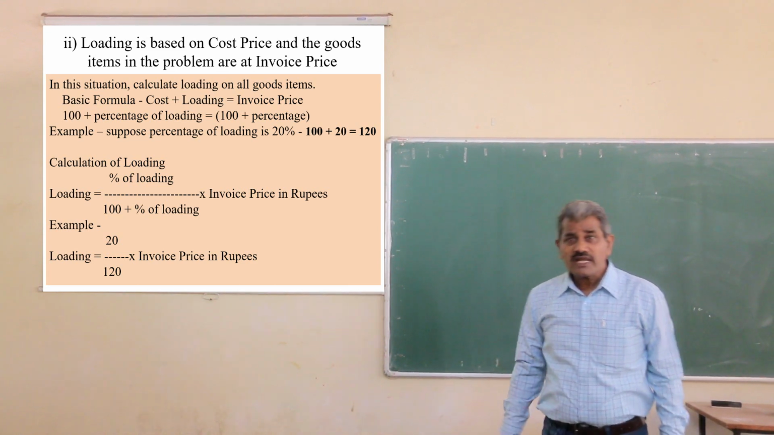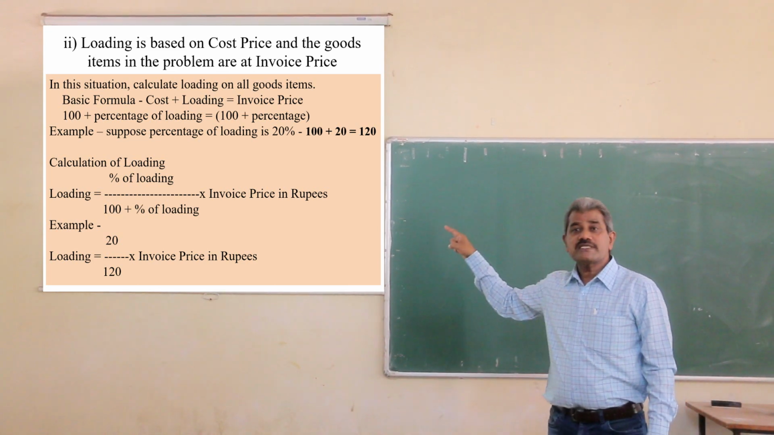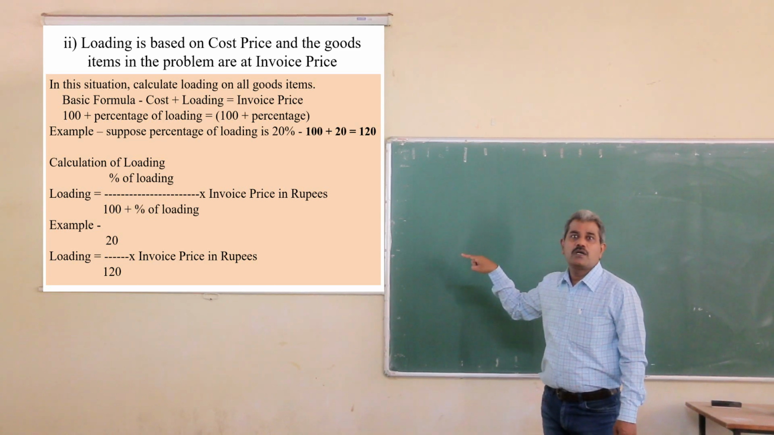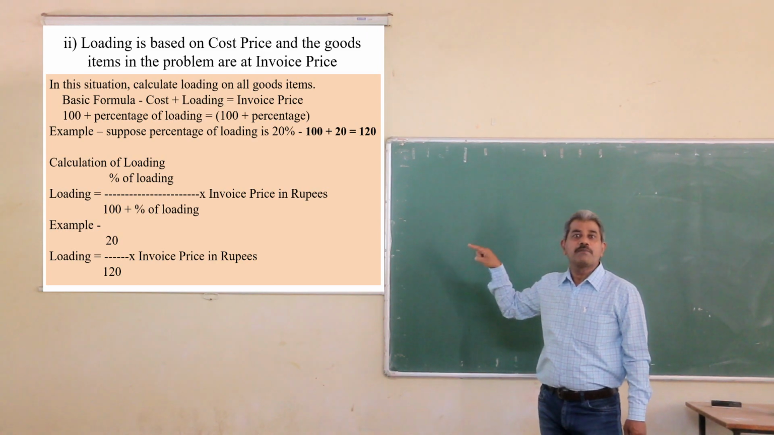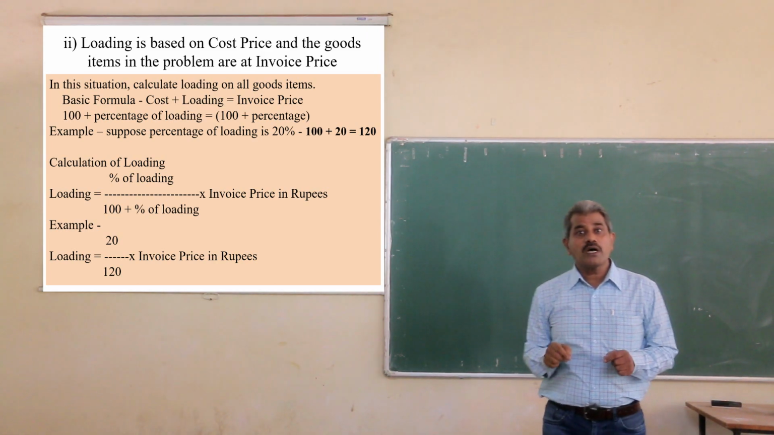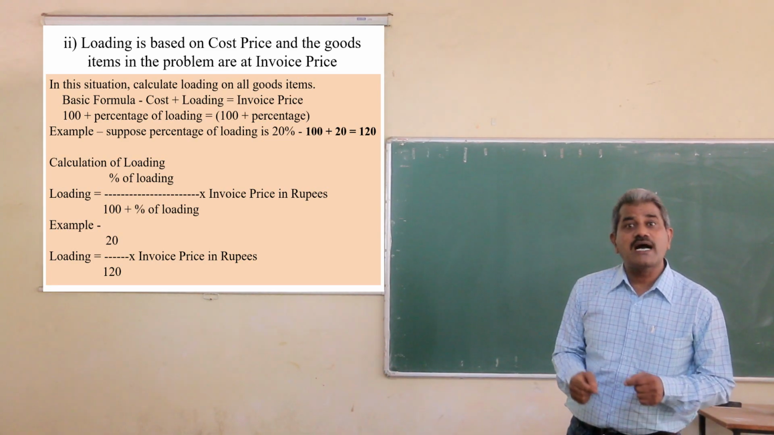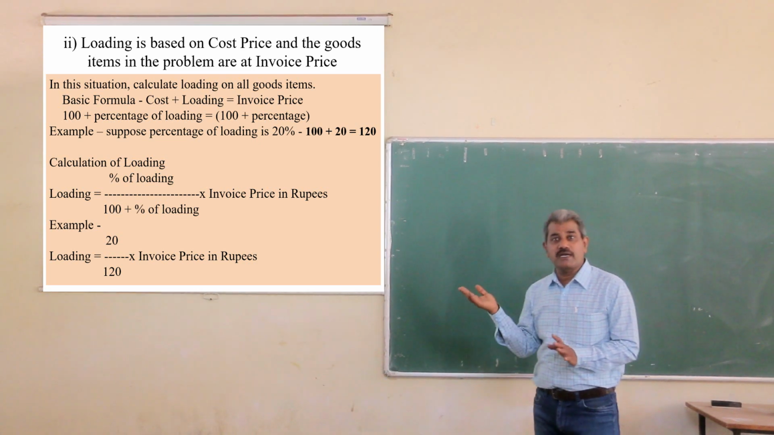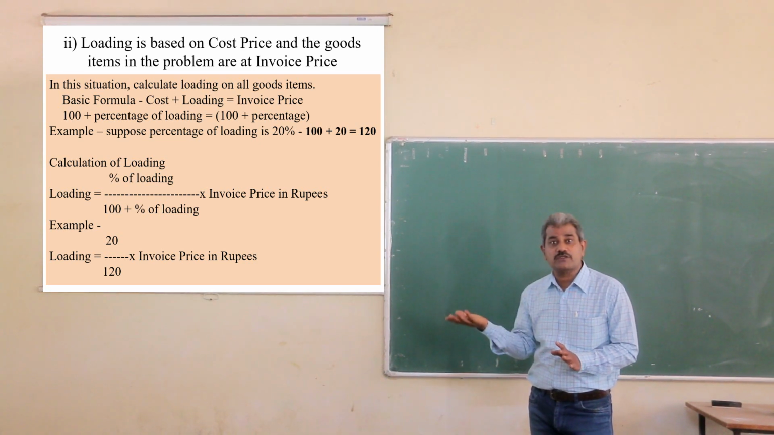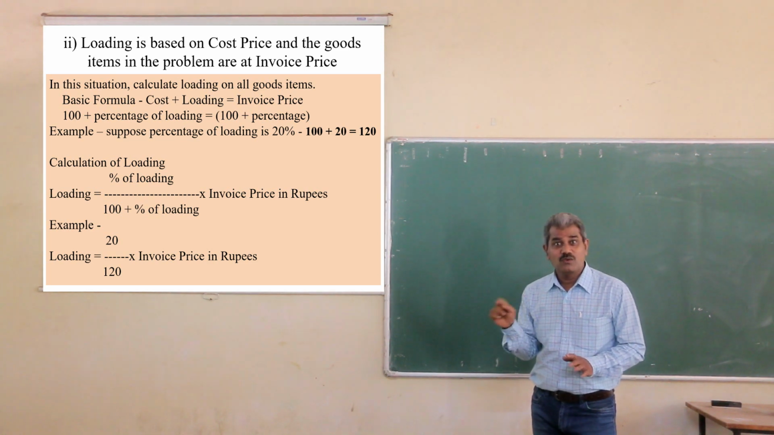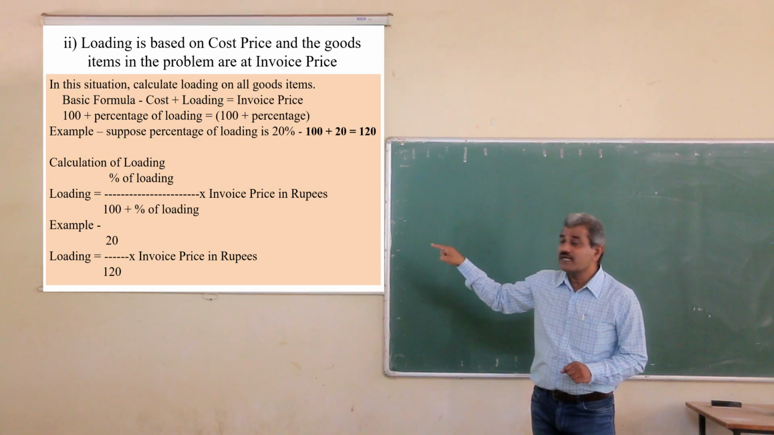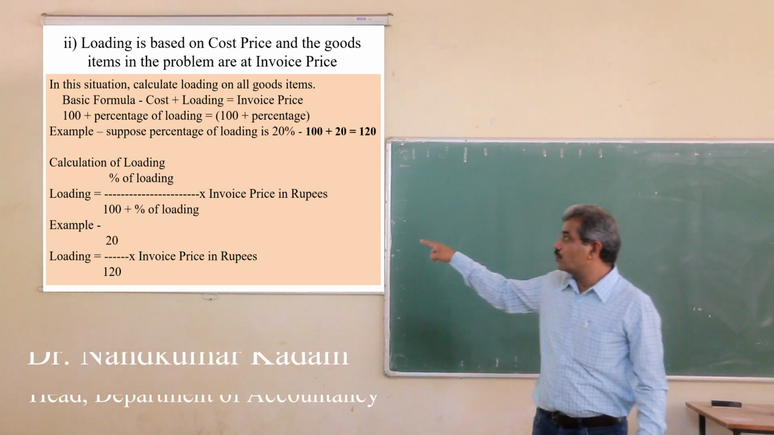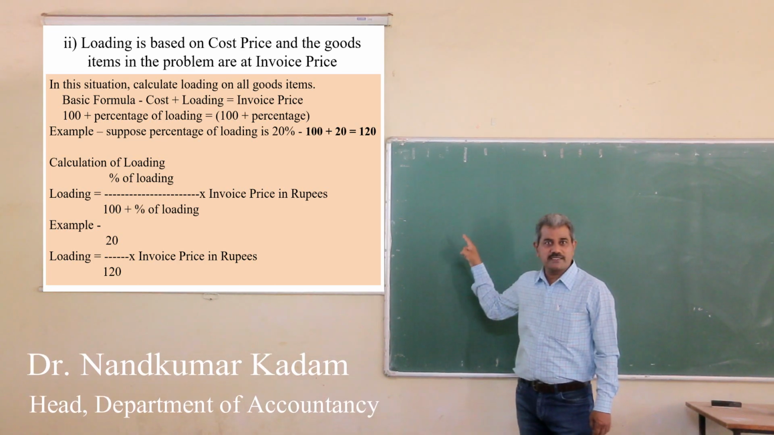But here in the calculation of loading, you will see percentage of loading divided by 100 plus percentage of loading. Why is it added? Because goods items are given at invoice price, not cost price. In the last situation, the first possibility, we divided by 100. But here we will divide by invoice price, because the goods items are given at invoice price. So we will multiply by invoice price in rupees.